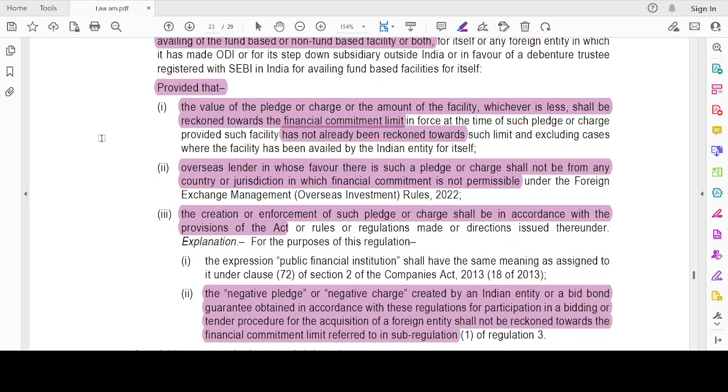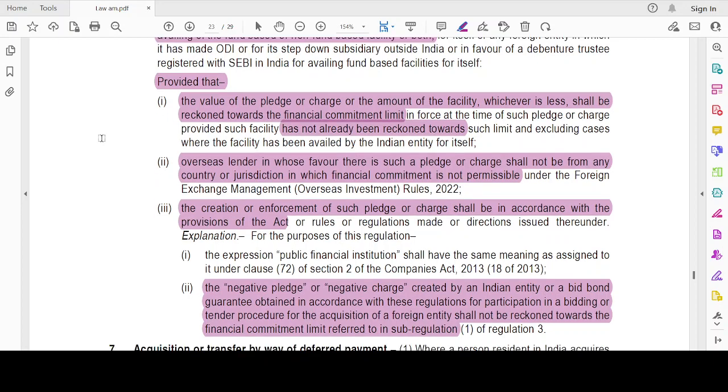Then, provided the value of pledge or charge or the amount of facility, whichever is less, shall be reckoned towards the financial commitment limit. See, if I am taking the pledge for the first time, then it has to be within the financial commitment limit. If it is an add-on, only the add-on will be taken. If it is continuing but the agreement date is only changed, then it is not a fresh commitment.